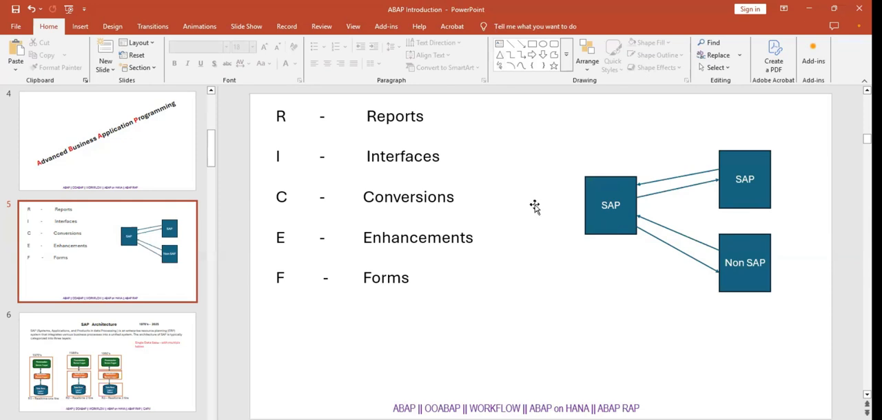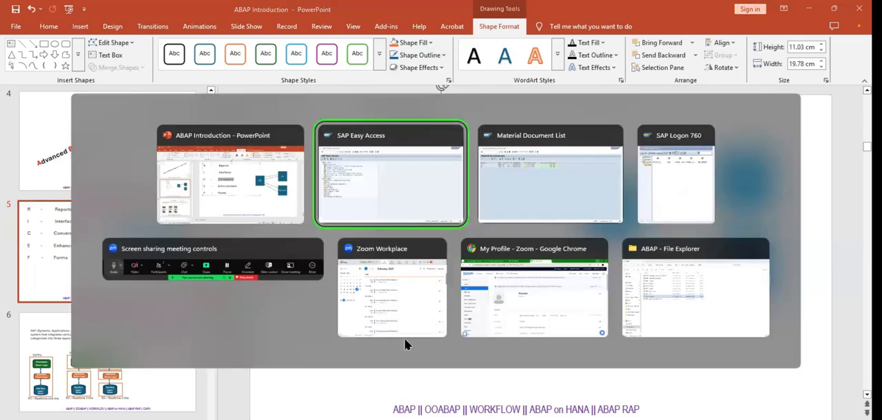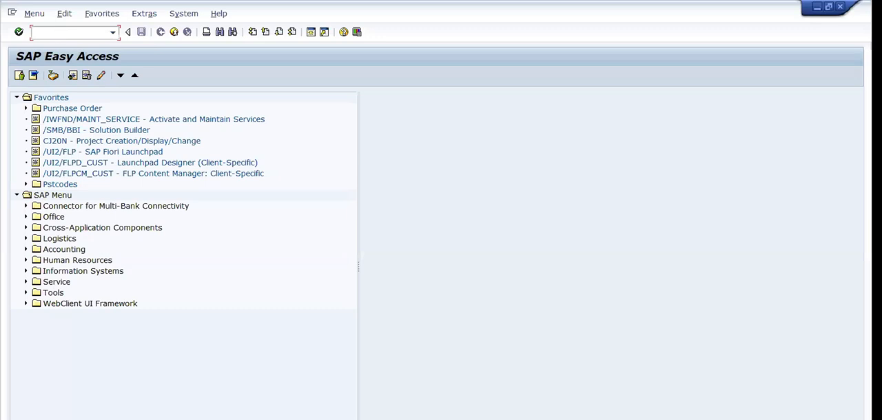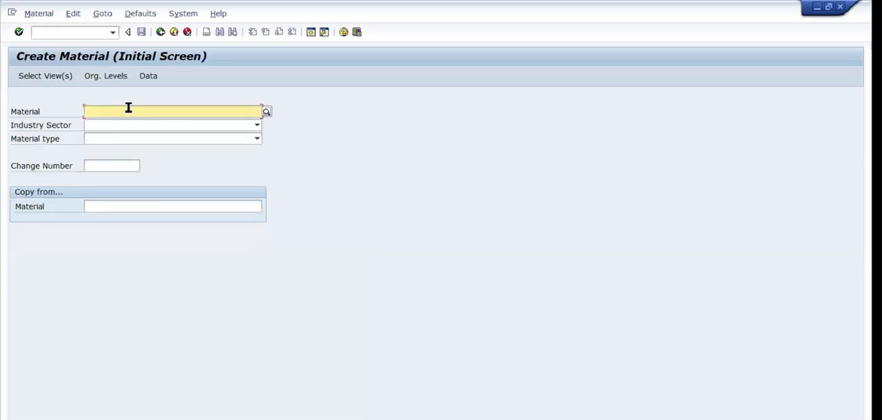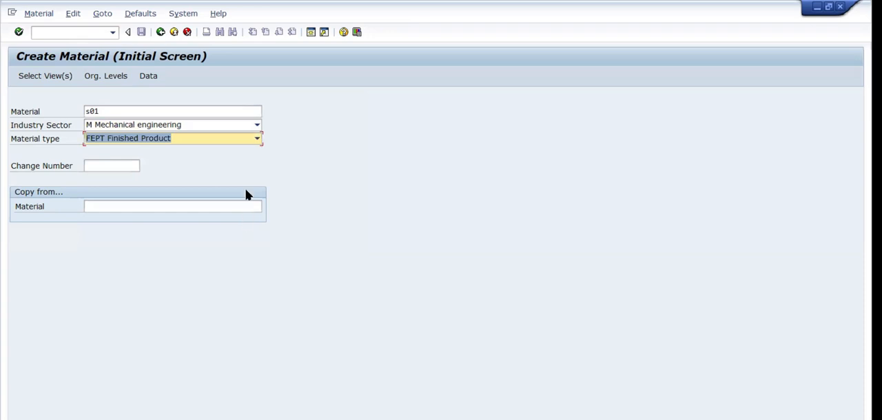Coming to conversions. With the help of conversions, we can load the legacy data into the SAP system. Suppose I want to create a material. For example, I'm going into this screen and creating a material like S01. What is my industry sector? Let me take mechanical engineering. Please note, this is not a developer activity. This is the functional activity for creating material and all.